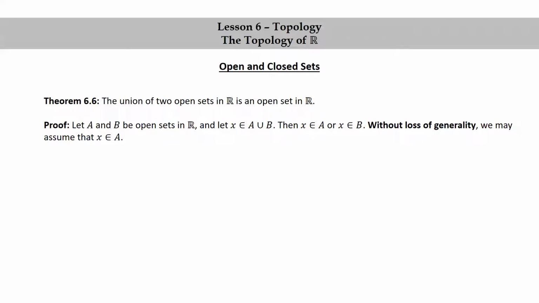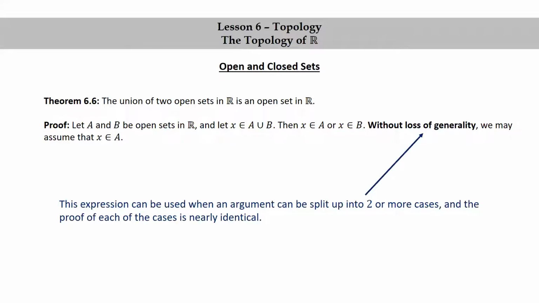What do I mean by this statement, without loss of generality? This expression can be used when an argument can be split up into two or more cases, and the proof of each of the cases is nearly identical. For this proof, the two cases are x is in A and x is in B. So technically speaking, we have to do each of those cases separately.